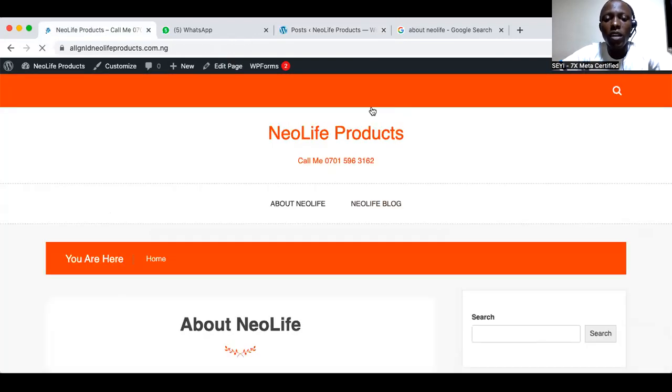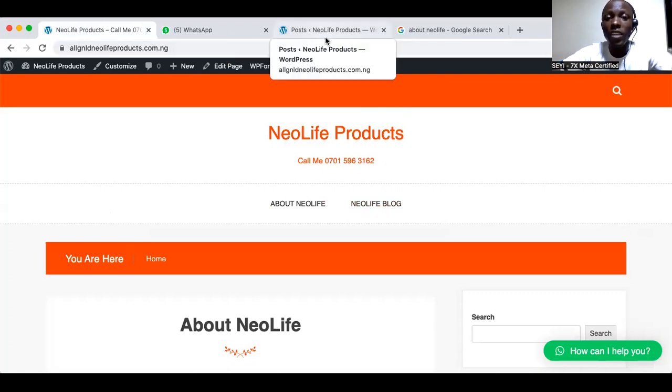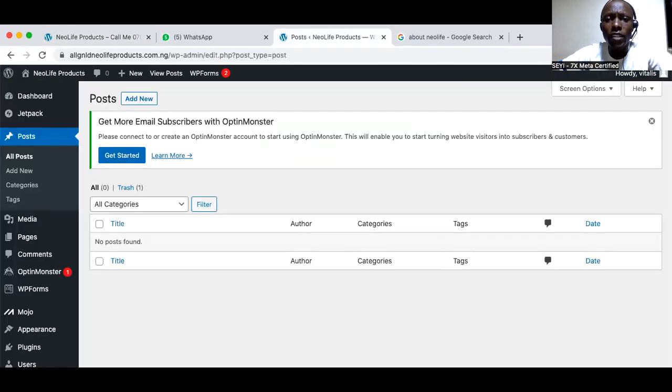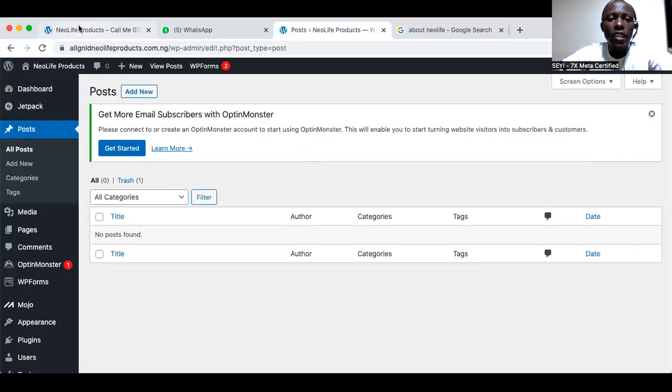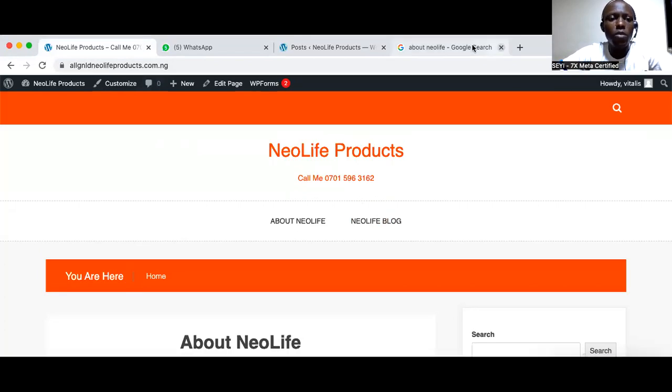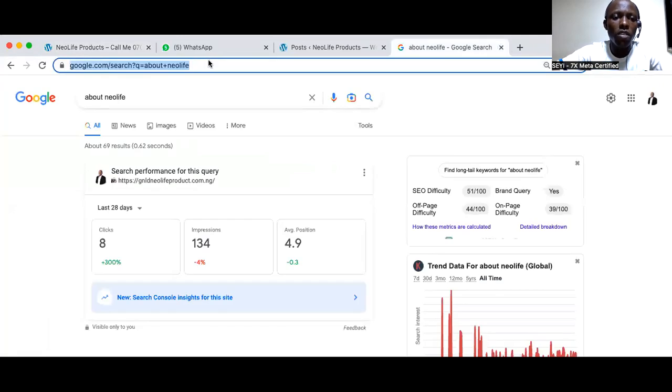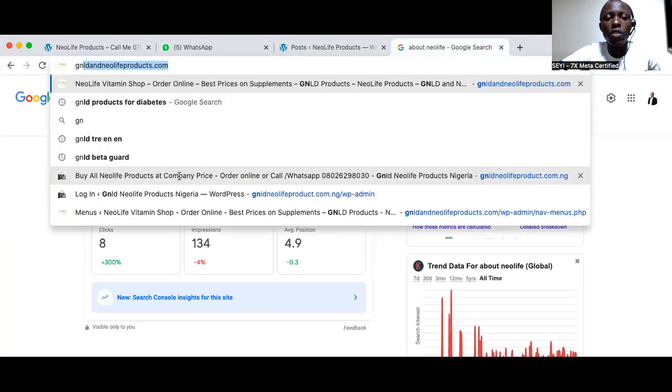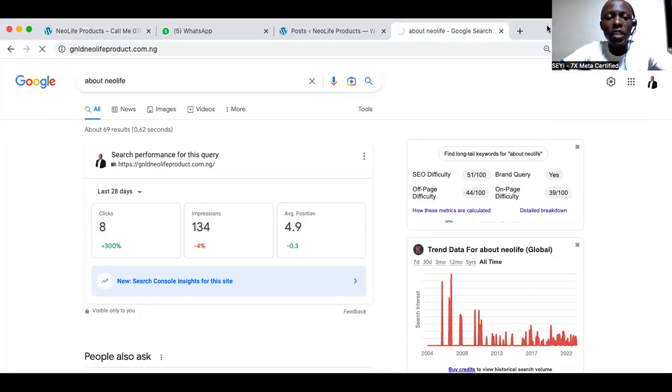So I'm going to create two extra. What are the two extra? Products and registration. Because we have several cities, several states, several countries, it's not going to be a page. We are going to have what we call a link. So how do you create a menu item that you don't need to enter anything in? Let me show you an example, GNLD NeoLife products, so that you understand what I'm talking about. I don't need to write anything. I just want to navigate it to a place.